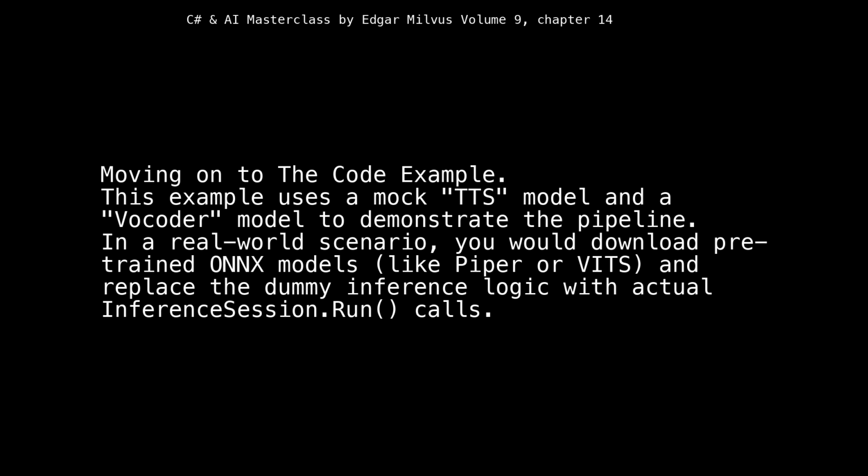Moving on to the code example. This example uses a mock TTS model and a vocoder model to demonstrate the pipeline. In a real-world scenario, you would download pre-trained ONNX models, like Piper or VITS, and replace the dummy inference logic with actual InferenceSession.Run calls.